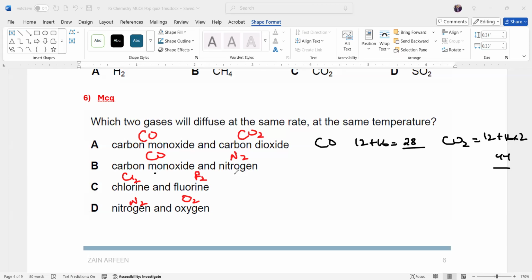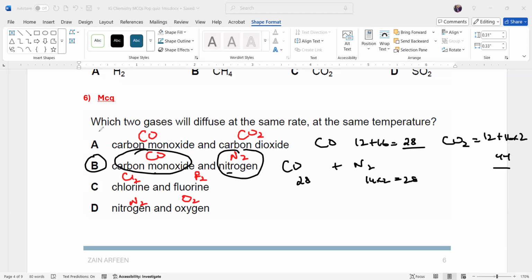Next is carbon monoxide and nitrogen. Carbon monoxide is CO and nitrogen is N2. The mass of carbon monoxide we already calculated is 28, and nitrogen is 14 multiplied by 2, which is also 28. So they have the same mass, 28. That's why they diffuse at the same rate.